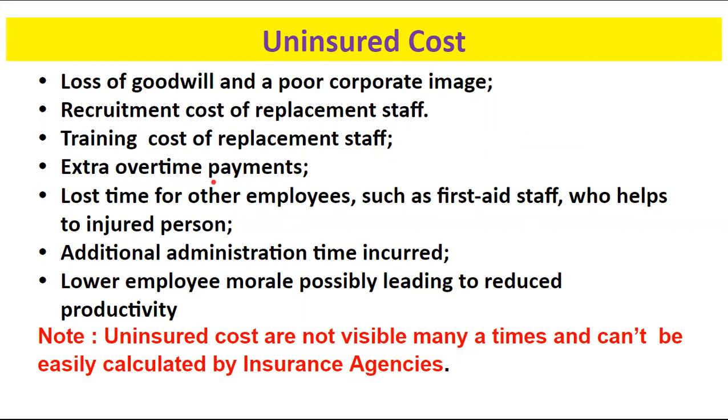The lost time for other employees, such as first aid staff who help the injured person, is also not considered. Additional administration time is also not considered by the insurance agencies. The lower employee morale is also not possible to calculate, which is going to lead to low productivity after the accident. That is also not able to be calculated by the insurance agency.